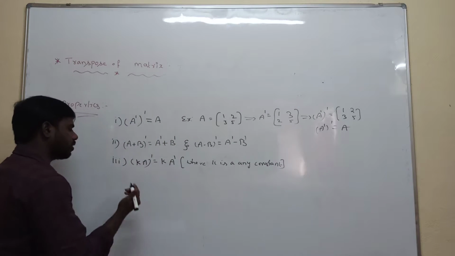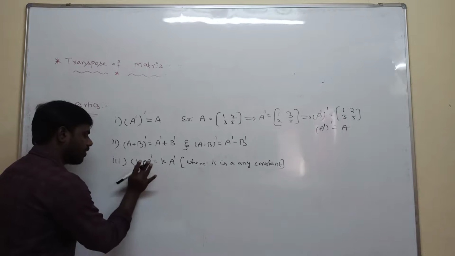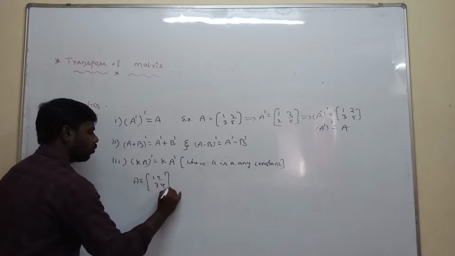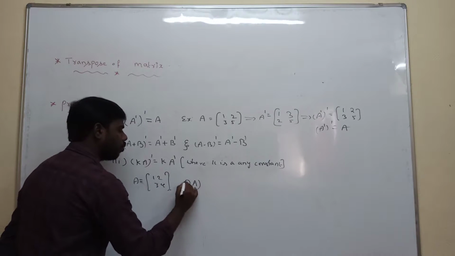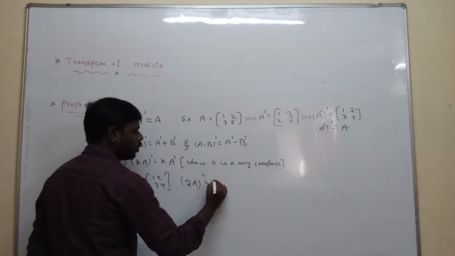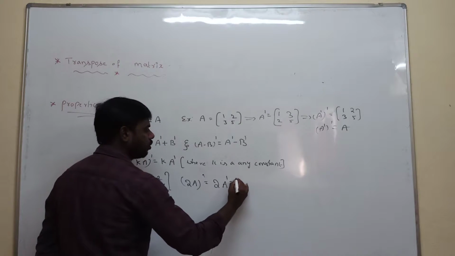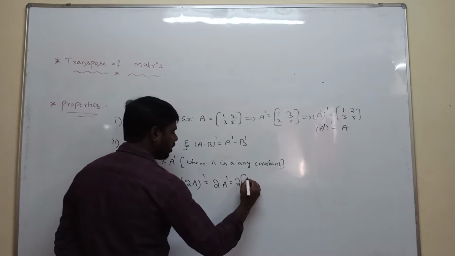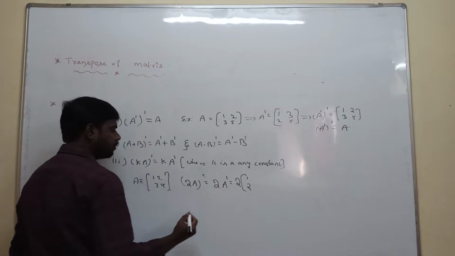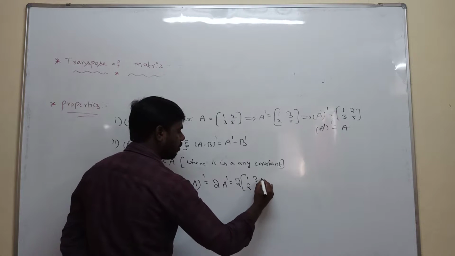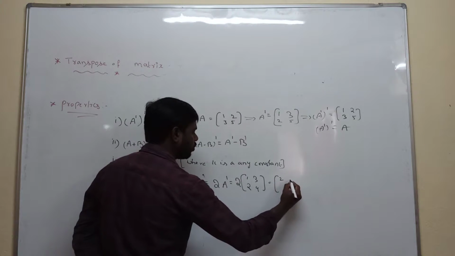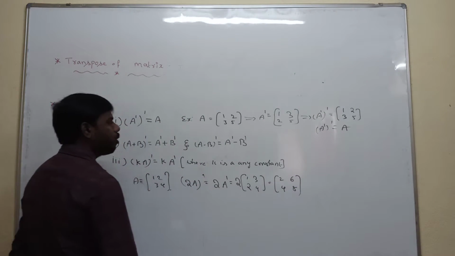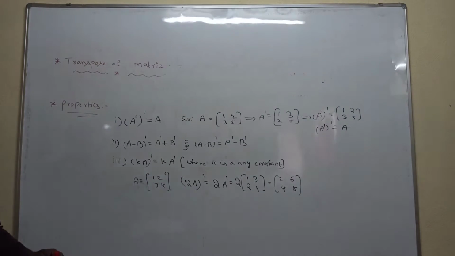Suppose K is a constant. Suppose you are taking A is equal to 1 2 3 5, to calculate (2A) whole transpose. The condition is 2 into A transpose. A transpose is what? Interchanging rows and columns. First interchanging first column, second interchanging second column. After that, product with 2: 2 1 ja 2, 2 3 ja 6, 2 2 ja 4, 2 4 ja 8. These are the properties of the transpose of the matrix.